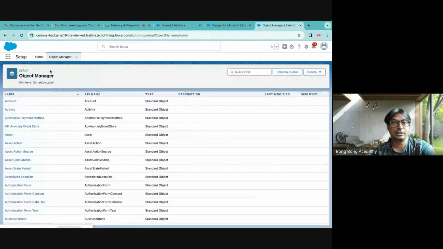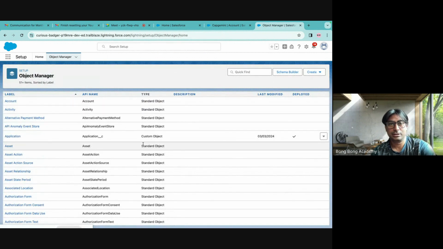If you go to the application, you see it is showing as custom object. And the API name, you will see underscore C. So any object, you see the name did not change. Name was application, but API name was underscore C. If your API name is underscore C, then that is a custom object that is created by you or anybody. This is not a standard table, okay? And it will also show this as custom.